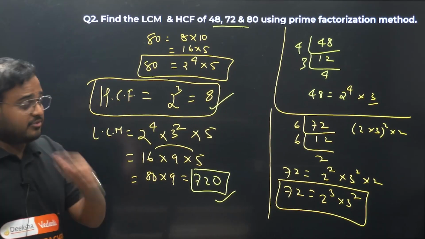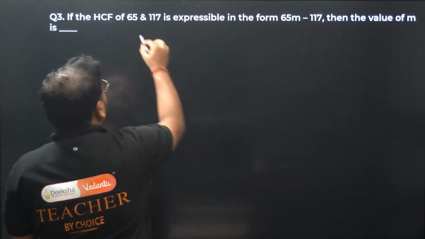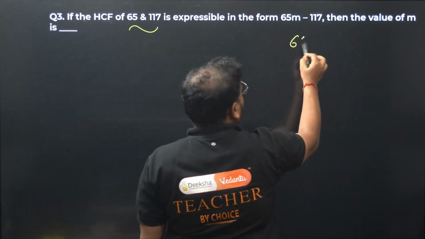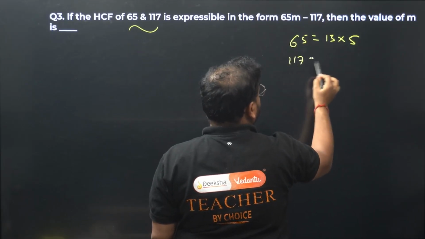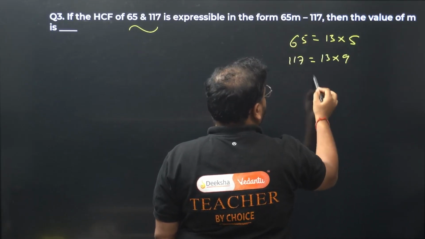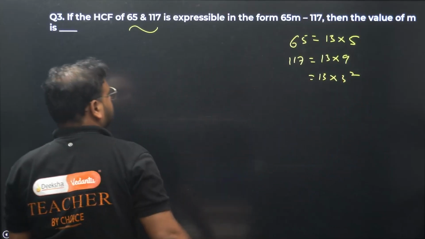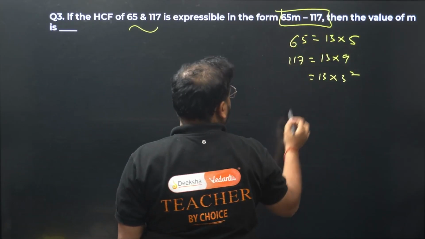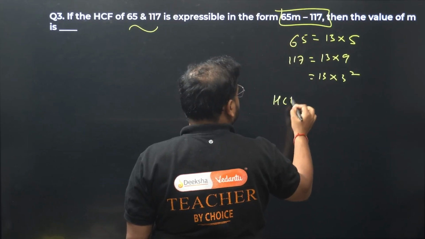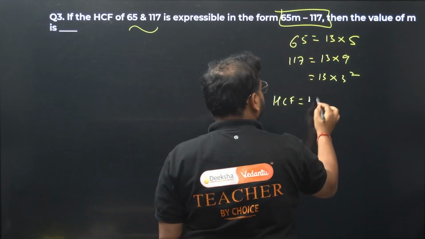Let's move on to question number 3 now. If the HCF of 65 and 117... 65 is 13 into 5, 117 is 13 into 9, so 13 into 3 square is 117. This is HCF, right? Find HCF from here first. HCF is only the common factor with least power, 13.